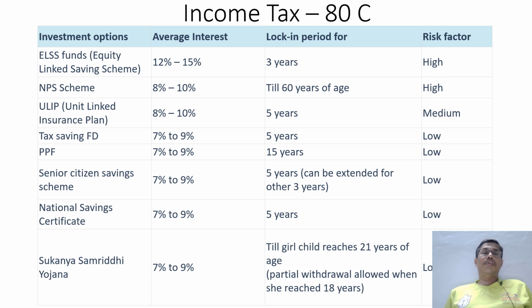Senior citizen savings, 7 to 9% of interest, 5 years, and it can be extended a further 3 years. Risk is low. National savings certificate, 7 to 9% and 5 years. Sukanya Samriddhi interest rate is 7 to 9% till a child reaches 21 years of age. Partial withdrawal is also allowed at the age of 18.